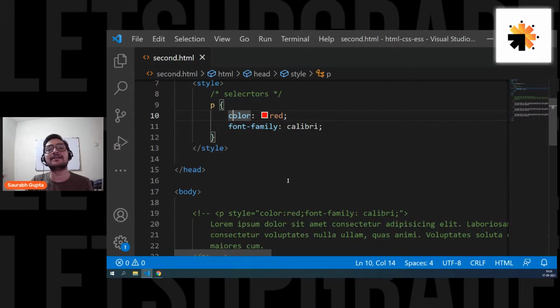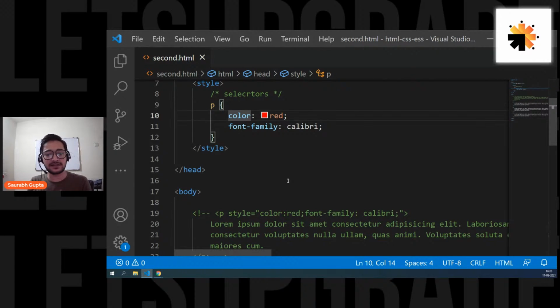So this is what you call internal CSS. Now, why is it called internal CSS? Let me talk about that as well. Because you're writing CSS separately, but inside the HTML page only. So that's why we call it internal CSS, or it has one more name. It's also called embedded CSS, because it is embedded in your HTML page.